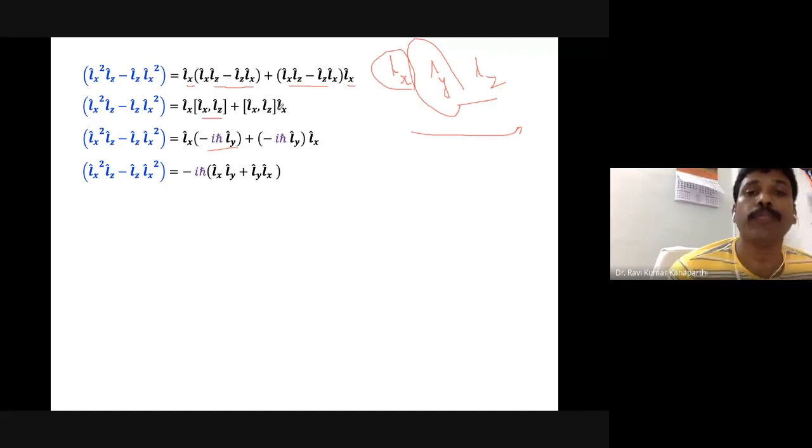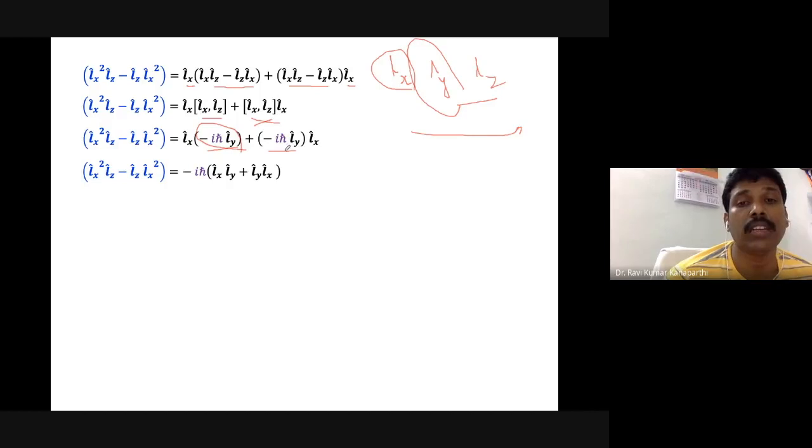Therefore we have to account for that replacement with a negative sign. So we have a negative sign here. Okay, both places we have minus i h cross Ly as the quantity that we get, the commutator, that has to be kept here. Now both these two terms, minus i h cross, you can take as a common factor, and outside you have Lx, and then here there is Ly.